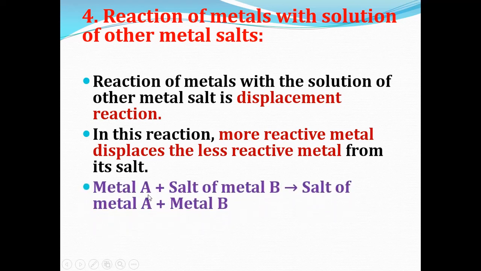So metal A reacts with salt of metal B and forms salt of metal A plus metal B. The metal B is less reactive than metal A. That's why metal A will displace metal B from its salt and form salt of metal A plus metal B.